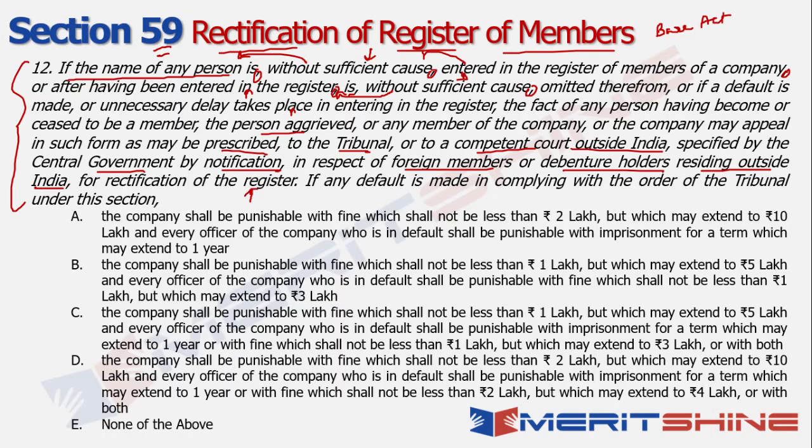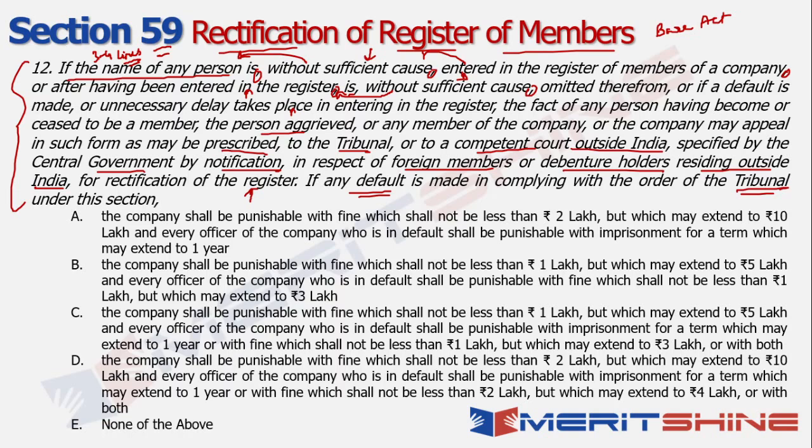So if you read it in silos and if you look at the commas carefully, this huge statement which is of 7-8 lines can be broken down into 3 to 4 lines. You're with me? Right? And it makes it a lot easier for you to grasp and understand. And that's the way you need to look at it. So basically ये पूछा जा रहा है इस question में कि if there is a default that happens with the order that has been given by the tribunal, what exactly will happen, right?